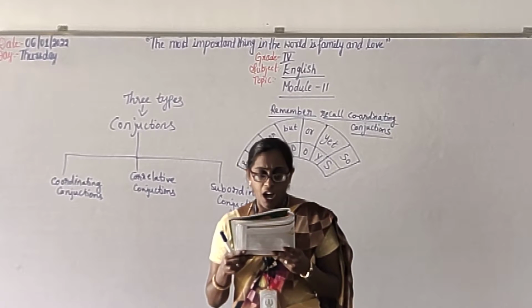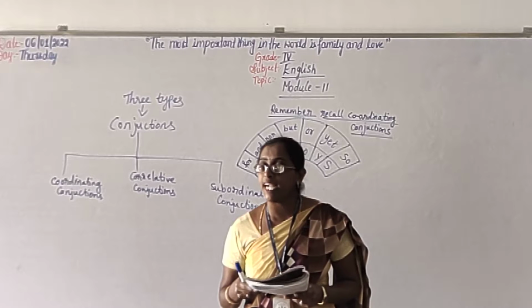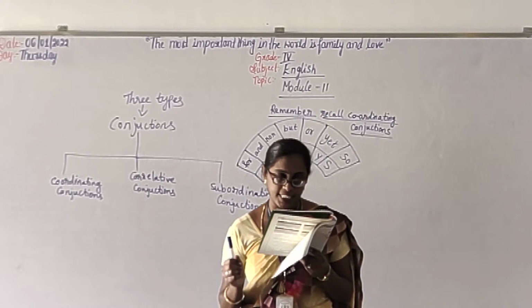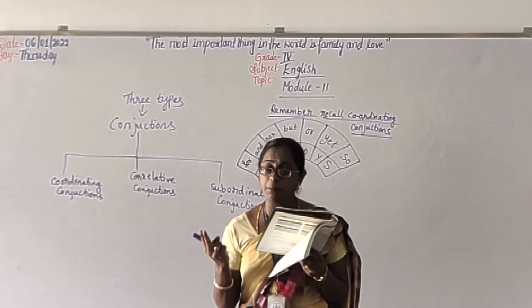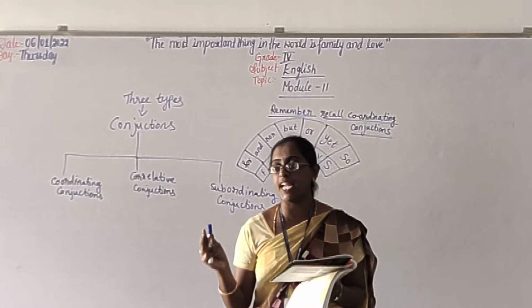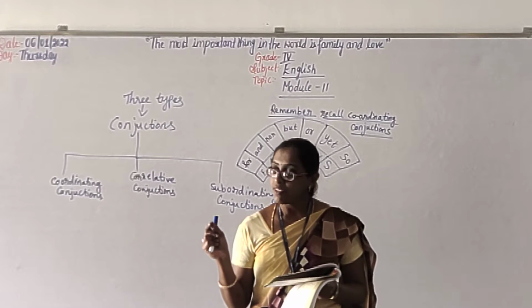Correct? They all are coordinating conjunctions. They connect two similar parts of a sentence together.